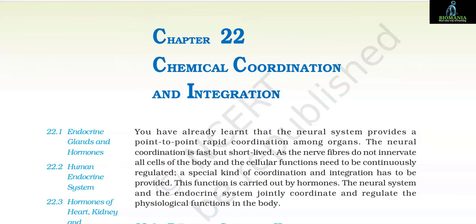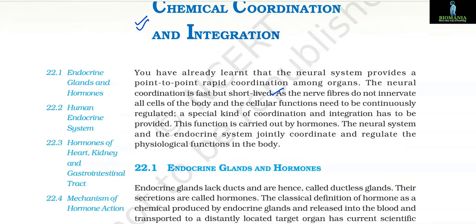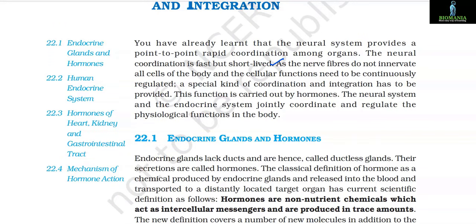Chapter 22, Chemical Coordination and Integration. You have already learned that the neural system provides a point-to-point rapid coordination among organs. The neural coordination is fast but short-lived, as the nerve fibers do not innervate all cells of the body and the cellular functions need to be continuously regulated. A special kind of coordination and integration has to be provided.